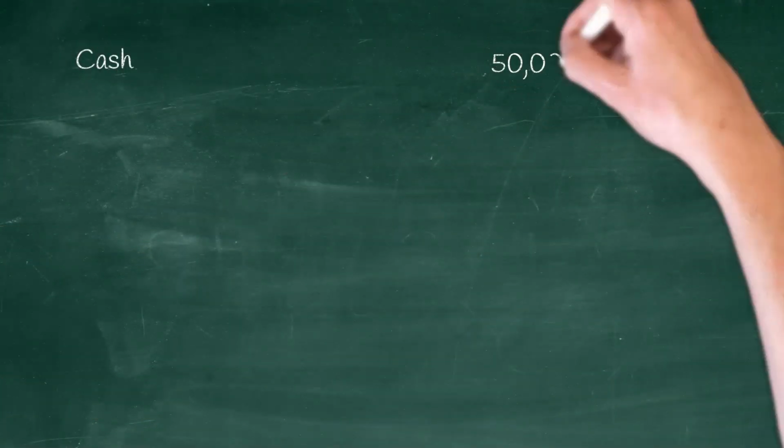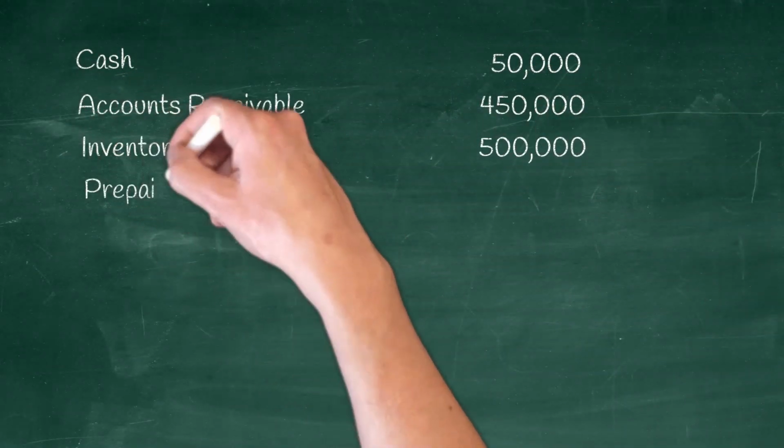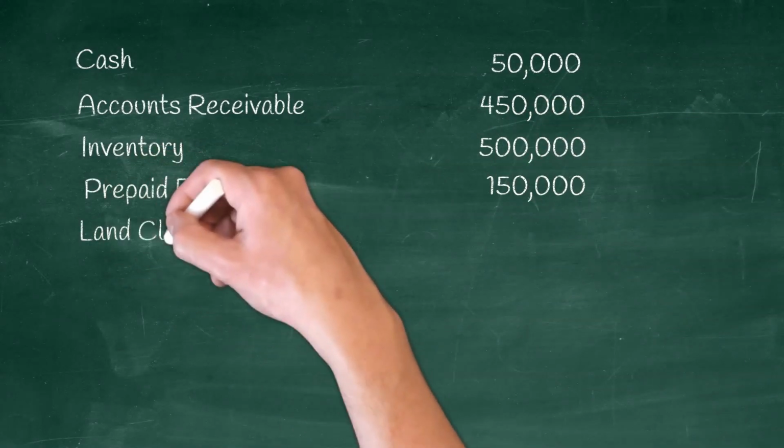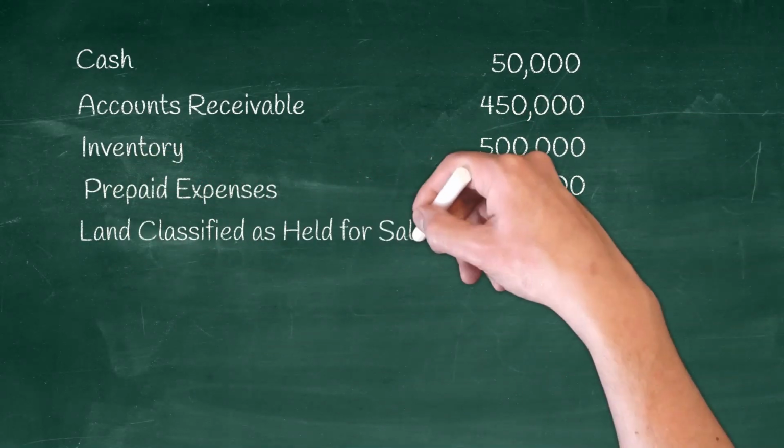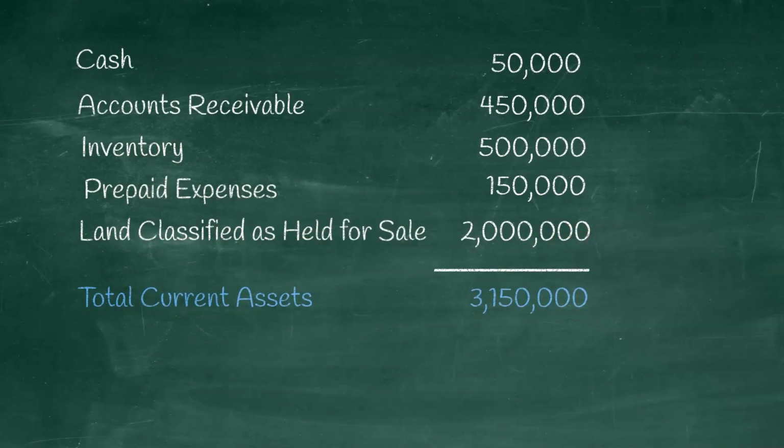To calculate total current assets, we have cash of 50,000. This is the adjusted value after adjusting the undelivered check of 250,000, and accounts receivable of 450,000, inventory of 500,000, and prepaid expenses of 150,000 and land classified for sale of 2 million. So all in all, we have total current assets of 3,150,000.